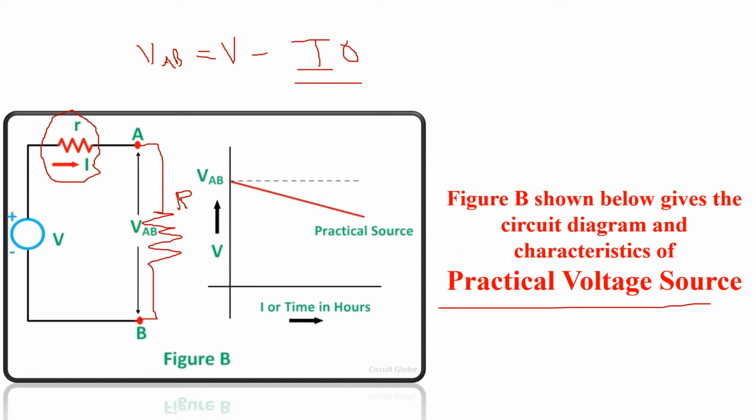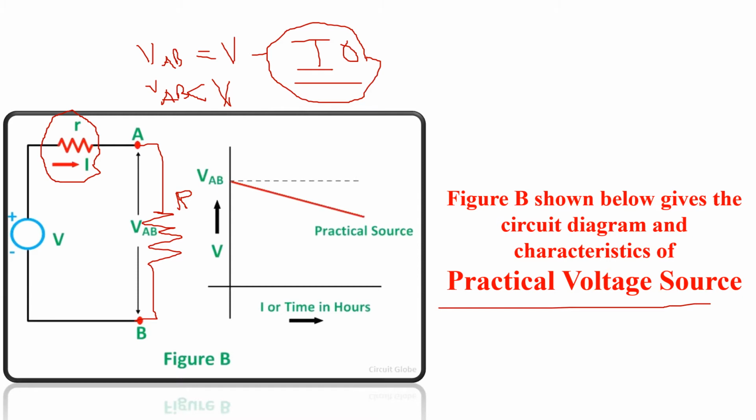So this drop is due to interruption. So you can see that your output voltage, that is VAB, is less than V. See, this happened due to the drop occurring due to this internal resistance, IR. Hence, we conclude here that in case of practical voltage source, the output voltage is always less than the input voltage. So this is the basic difference between the ideal voltage source and the practical voltage source. So you remember one thing, in case of ideal voltage source, there is zero internal resistance, whereas in case of practical voltage source, there is a resistance connected in series with the source.